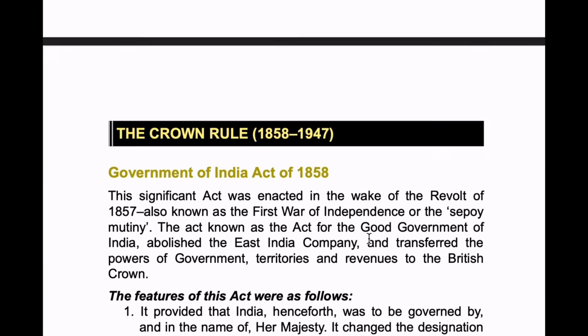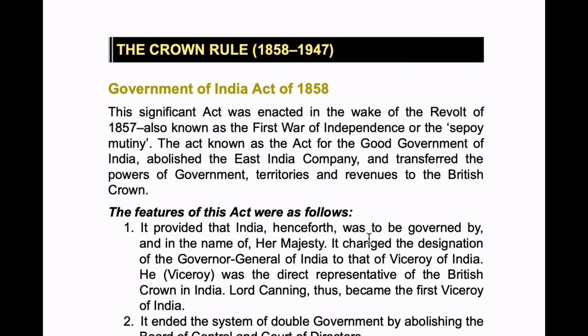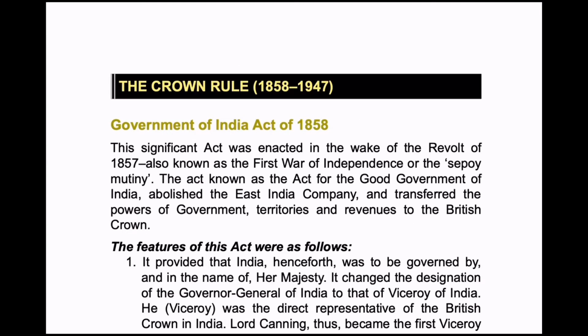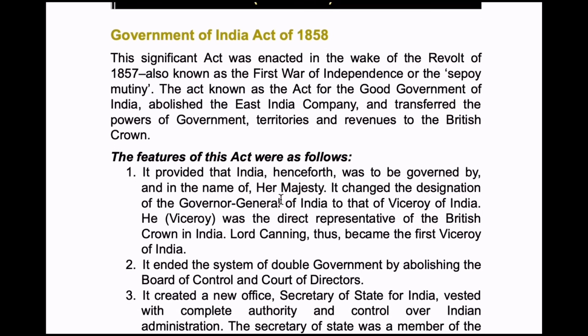Now the Crown Rule, 1858 to 1947, Government of India Act of 1858. This significant act was enacted in the wake of the revolt of 1857, also known as the First War of Independence or the Sepoy Mutiny. The act, also known as the Act for the Good Government of India, abolished the East India Company and transferred the powers of government, territories and revenues to the British Crown.